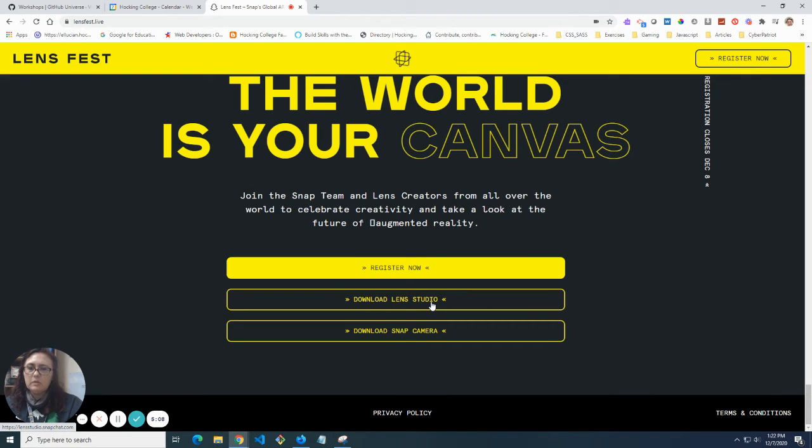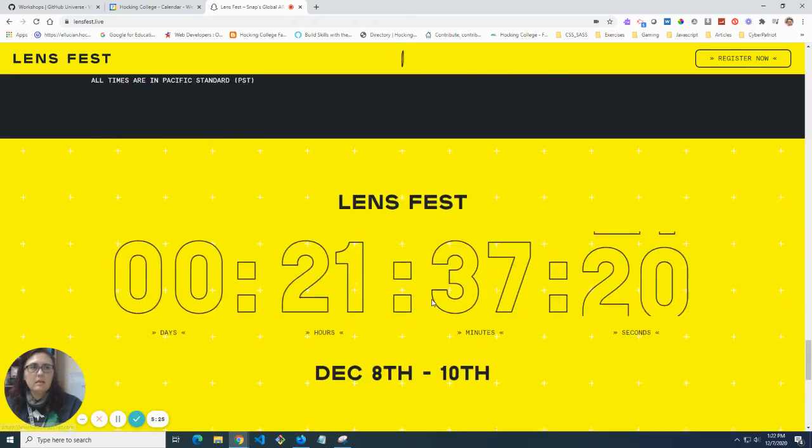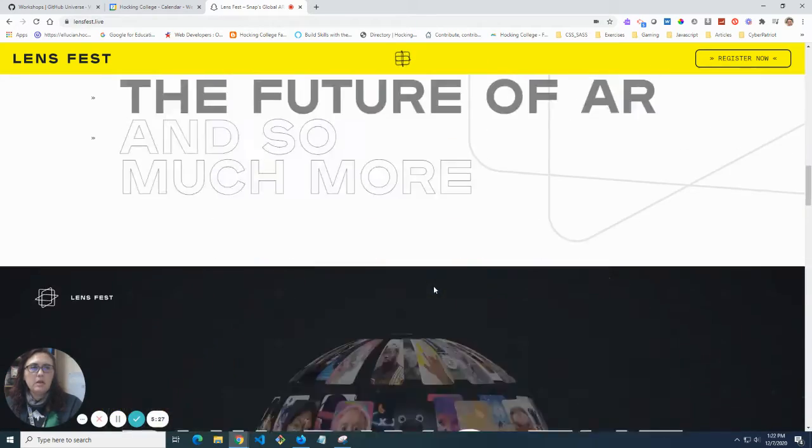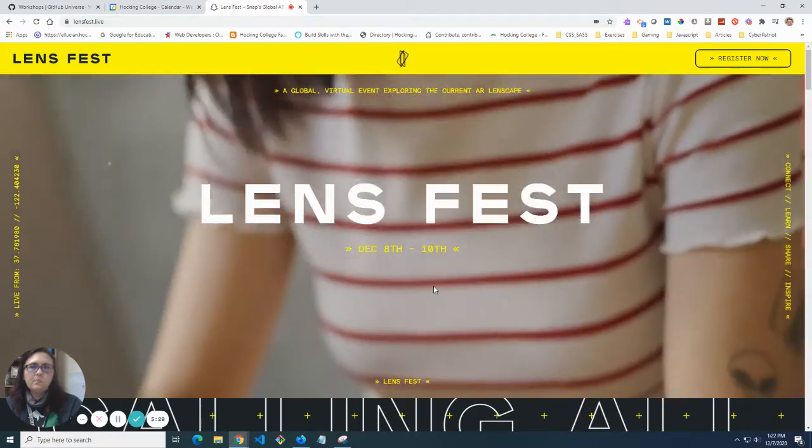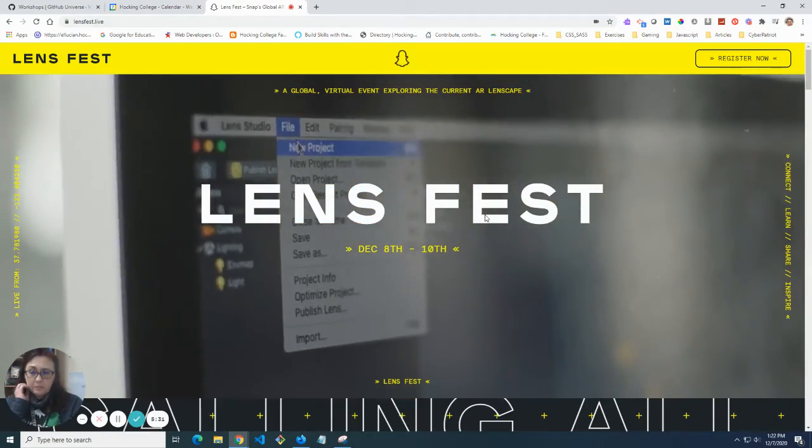Download Lens Studio, which is something that you will need to create augmented realities with for Snapchat. It is only PC and it is only Mac. It is not compatible with Chromebooks. So that is just something to keep in mind. Chromebooks are great until they're not. So that's pretty much it.